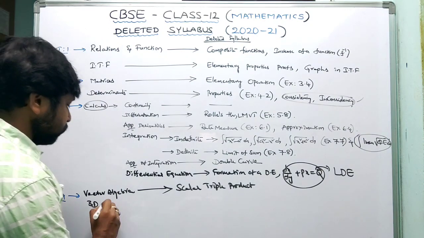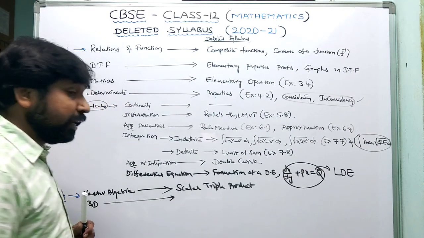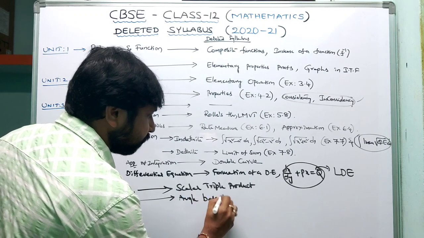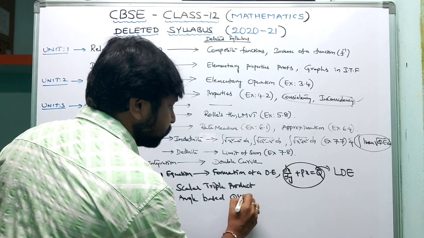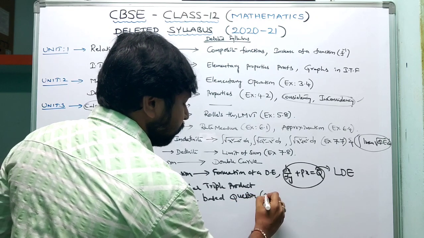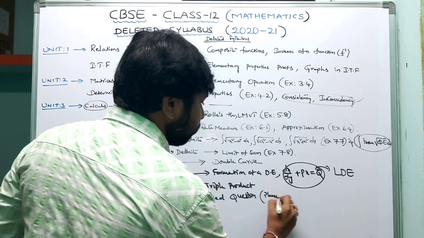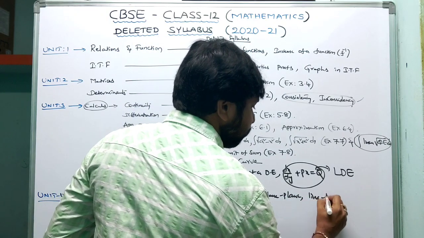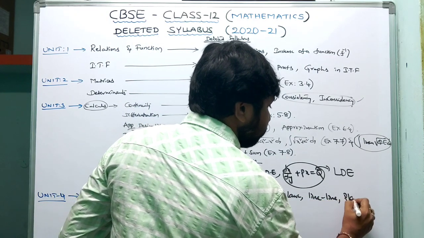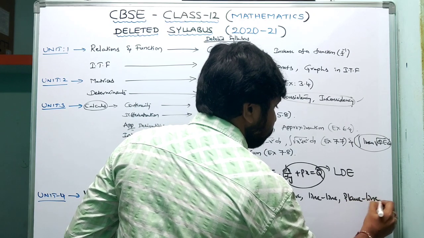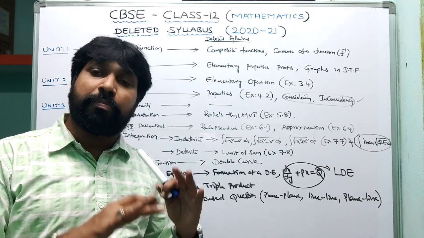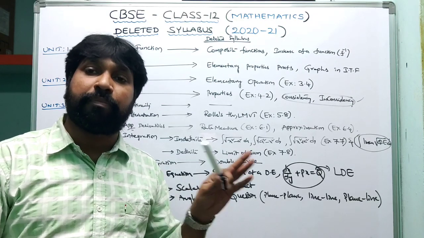Coming to the next, three-dimensional geometry. In three-dimensional geometry they deleted angle based questions: angle between plane and line, plane and plane, line and line. All these angle based questions are deleted from 3D.